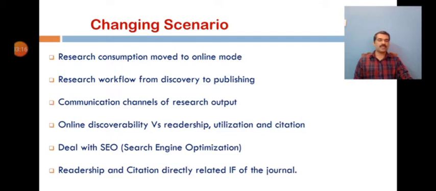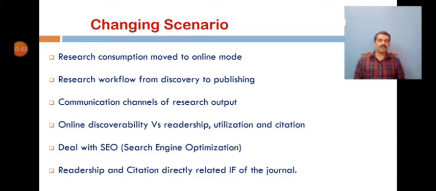The research output generated globally is available in different formats and follows different models of communication channels to disseminate it to a wider audience. Easy visibility of research output online has become necessary to increase the effectiveness of readership and utilization, which is directly associated with citation enhancement. So the techniques of search engine optimization also have to be learned to improve the visibility and citation of articles. The impact factor of the journal is highly influenced by readership and citations.